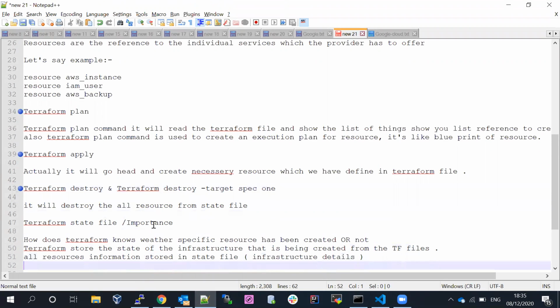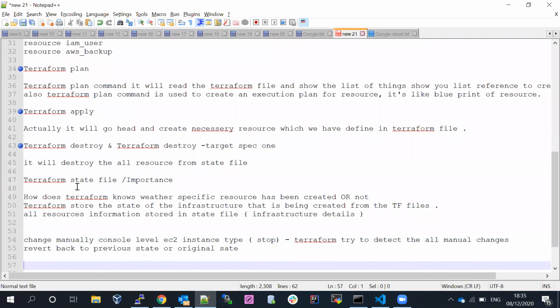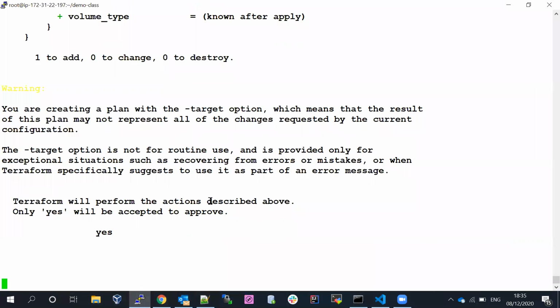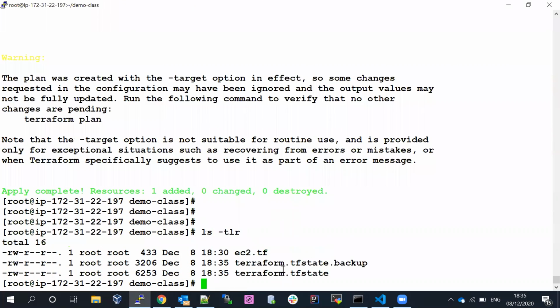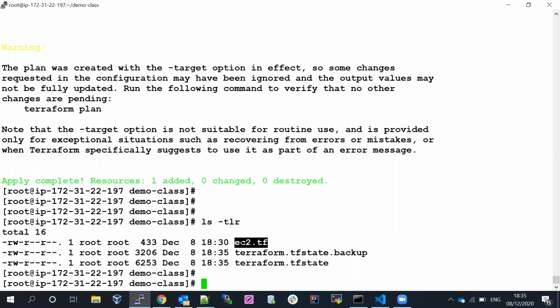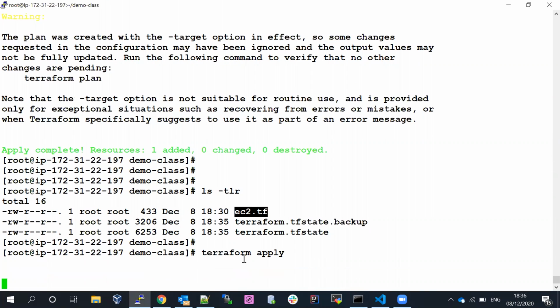Now if we say terraform destroy, it is going to destroy both services. That we already discussed. Now we'll talk about what is meant by the Terraform state file and its importance. Now we can see 0 completed, 1 to add, 0 to change and 0 to destroy. Now we are going to talk about the Terraform state file. So let me go ahead and run the Terraform plan, now Terraform apply. It will go ahead and create the other server as well. Sorry, we already created the other server, right?